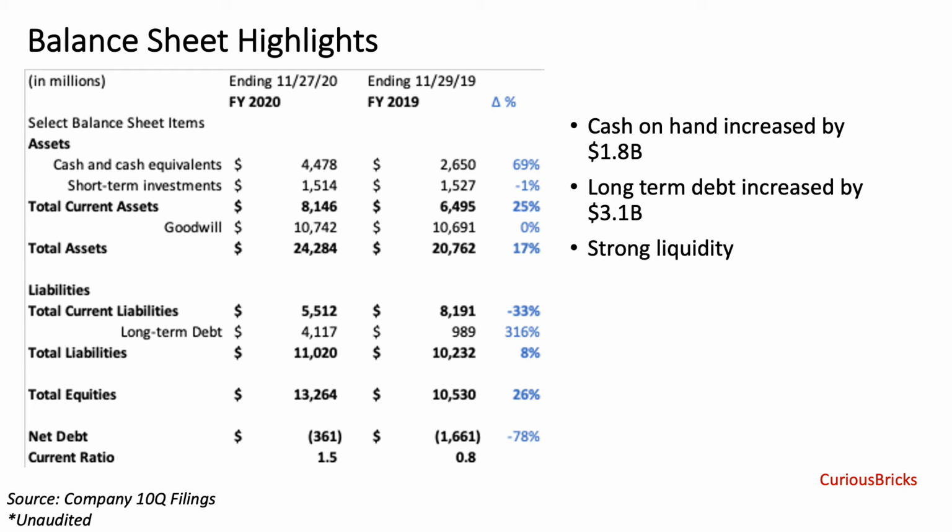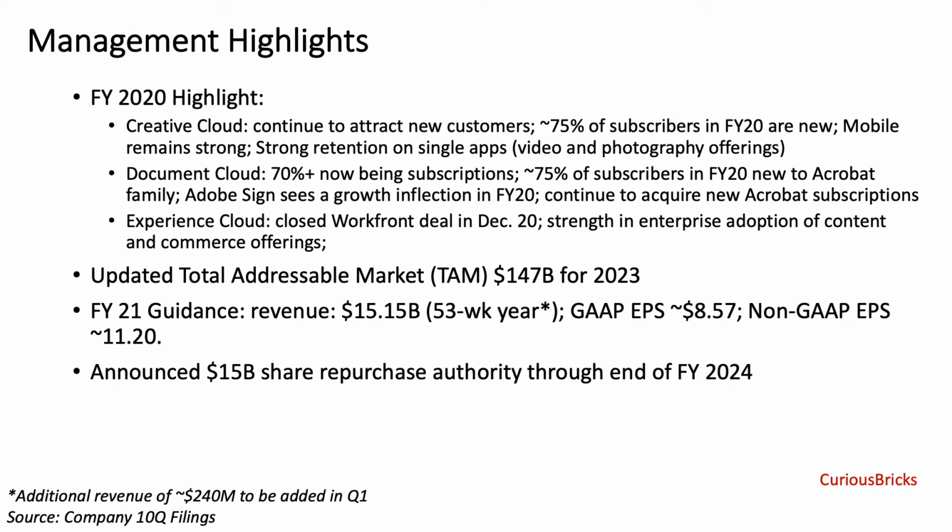Now moving to the balance sheet, Adobe increased its cash on hand by $1.8 billion to a total of $6 billion from a year ago. Meanwhile, long-term debt also rose by $3.1 billion to $4.1 billion. Overall, the company's liquidity is quite strong.